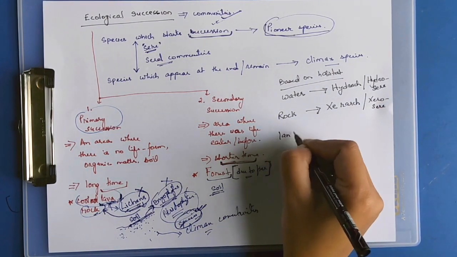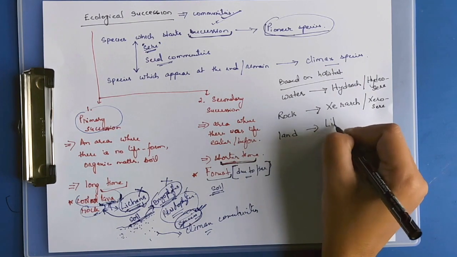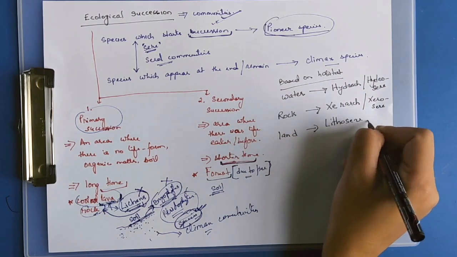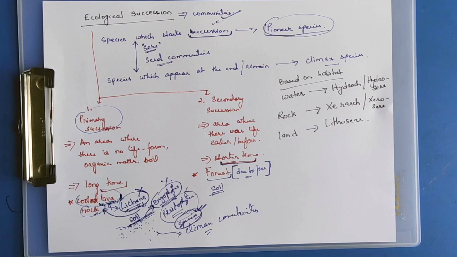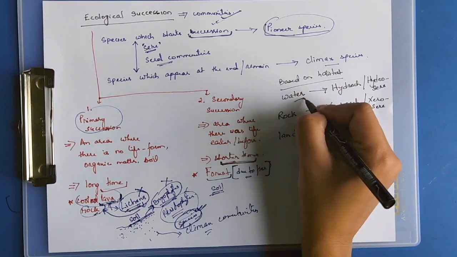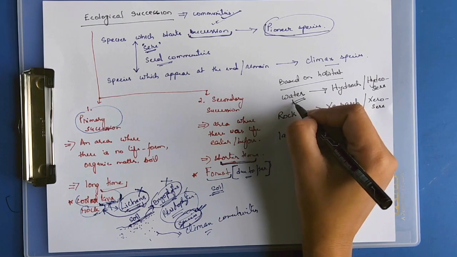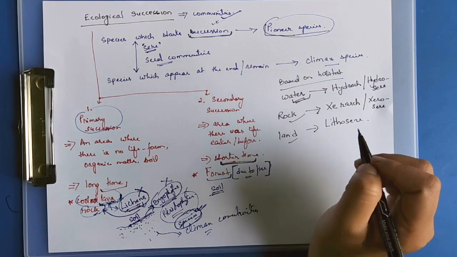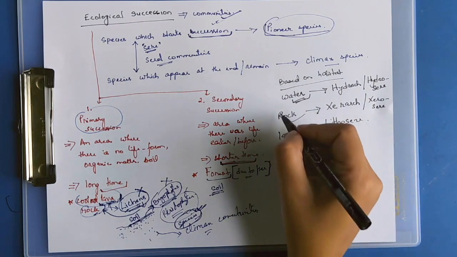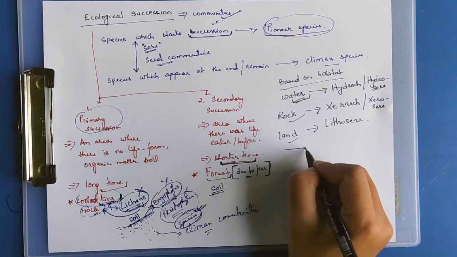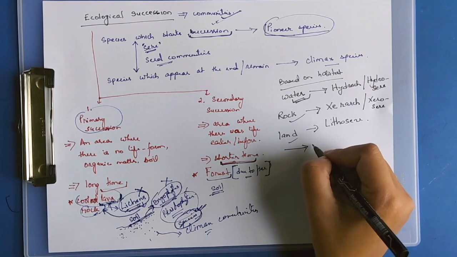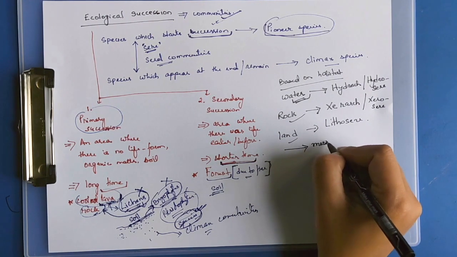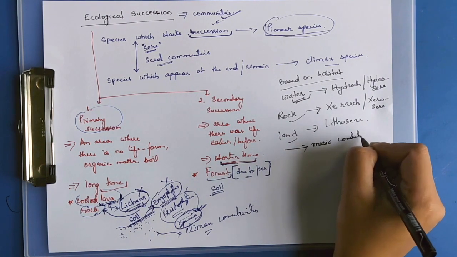If it starts on land, it is known as lithosere. Whether it starts in water or on rock, the species will progress towards climax conditions, or mesic conditions.